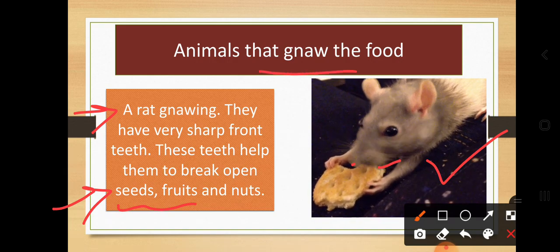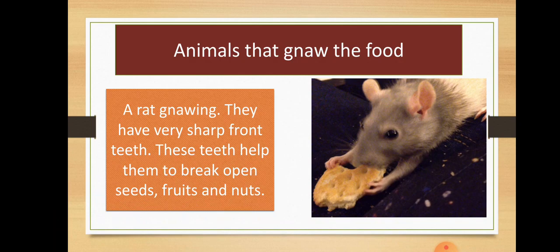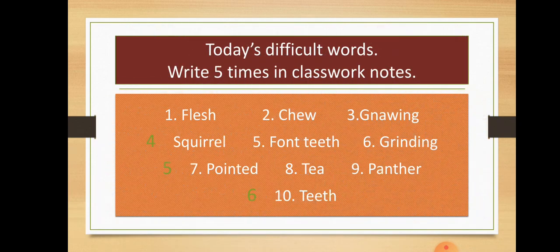What is the spelling of gnawing? Gnawing. So these are some animals that gnaw their food. In a similar way, there are lots of examples about how animals have their food.